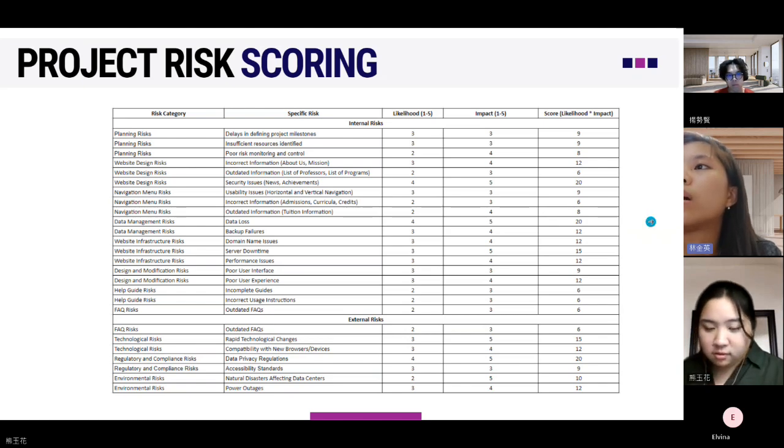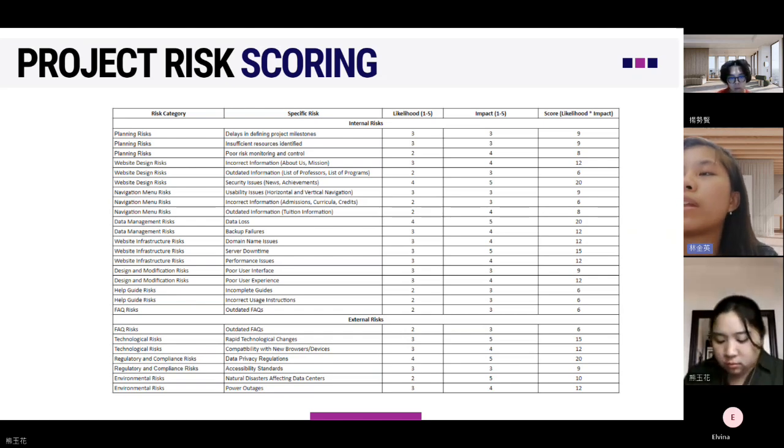To count the score, first we need to determine the likelihood of the risk happening in the future, and also the impact if the risk happens. After we determine the likelihood and the impact, we multiply them, and we will have the score for each risk.